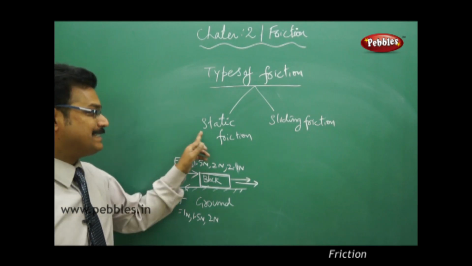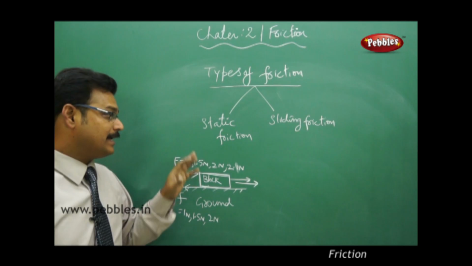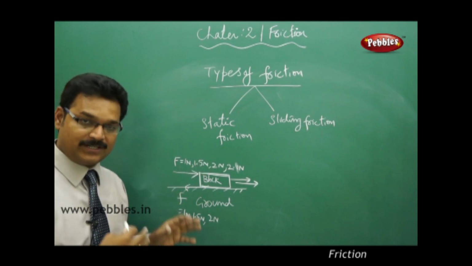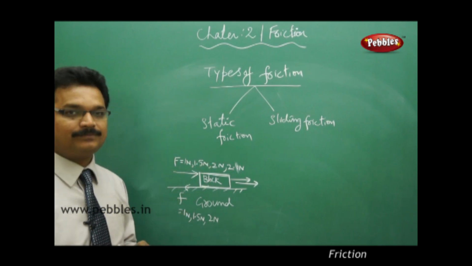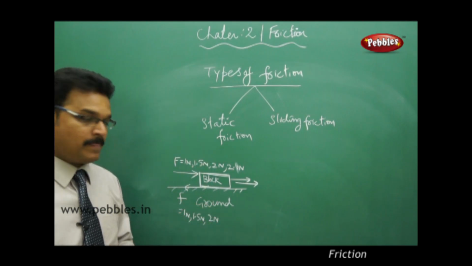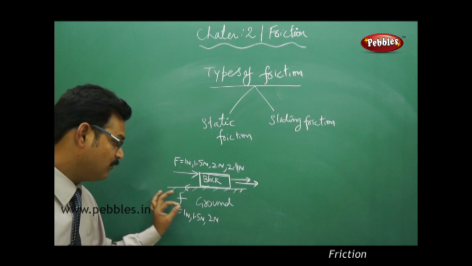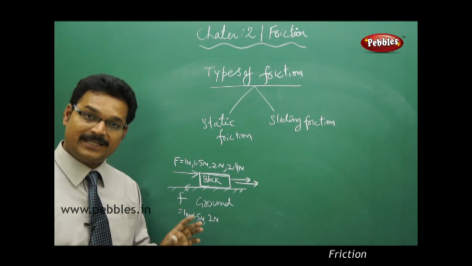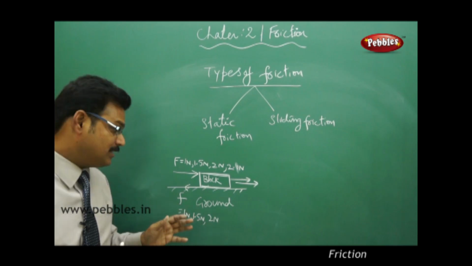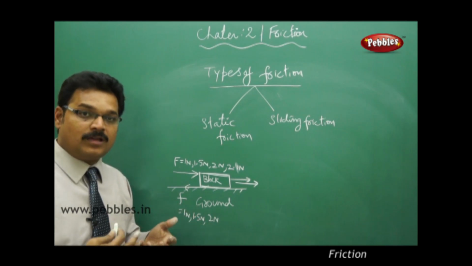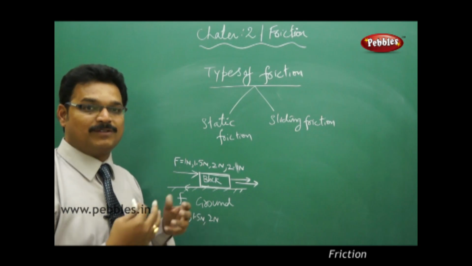So static friction is the friction acting when the body is at rest. Static means rest, we can say. But specifically, static friction is the frictional force generated at the impending motion of the body.